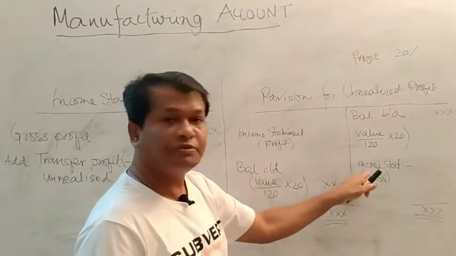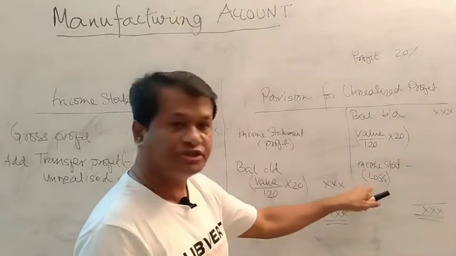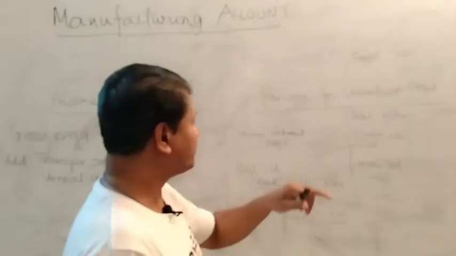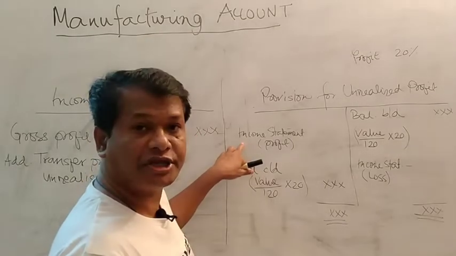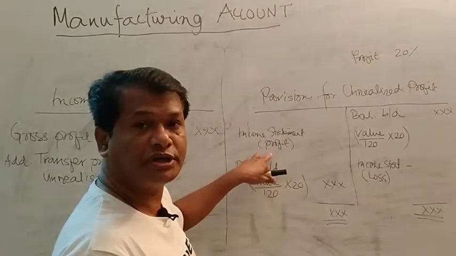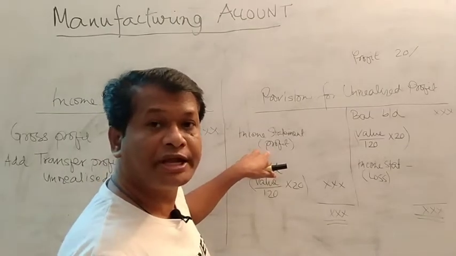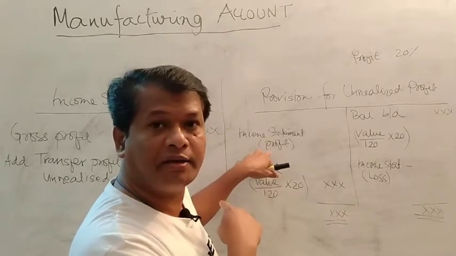If the income statement is written on the credit side, that is a loss for the manufacturing business, due to unrealized profit. And if the income statement comes on the debit side, that is said to be profit. Again, this profit is to be adjusted with the transfer profit, which was calculated earlier in the manufacturing accounts.